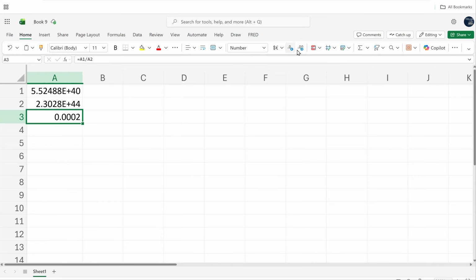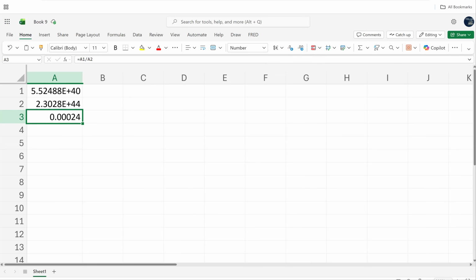You can always use the increase or decrease decimal buttons here, and I like those a lot because they give you more control, more ease in working with the decimals. So this one, let's say we need to round to 5 decimal places, and that's our probability right there, 0.0024. And that would be it. That's it for this problem.